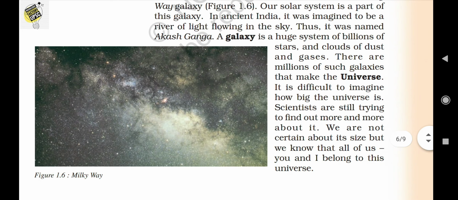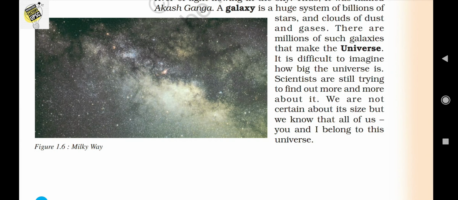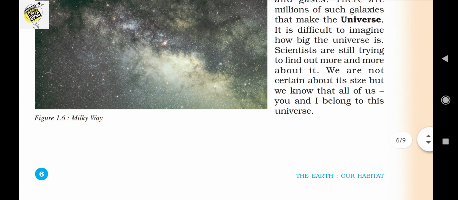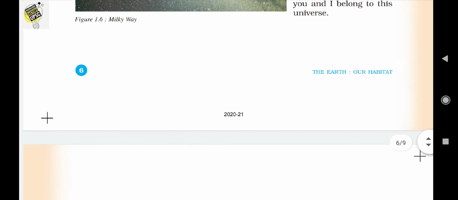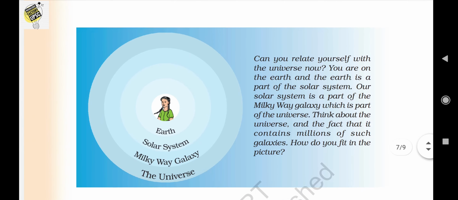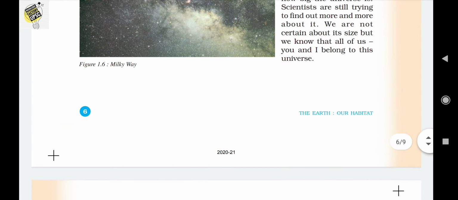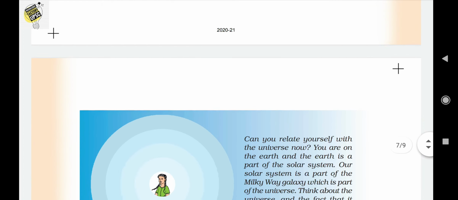It is difficult to imagine how big the universe is. Scientists are still trying to find out more and more about the universe. Okay, so the chapter is ending. It's a very simple chapter, which mainly deals with some basic facts.